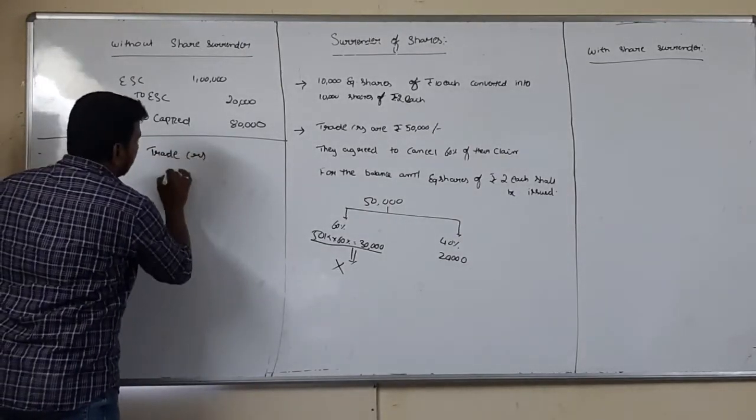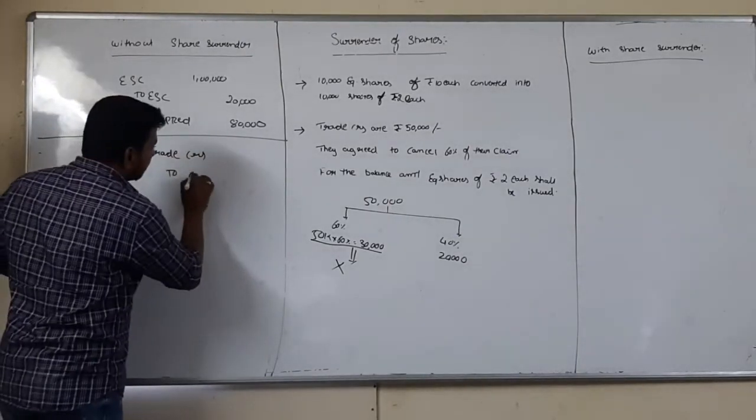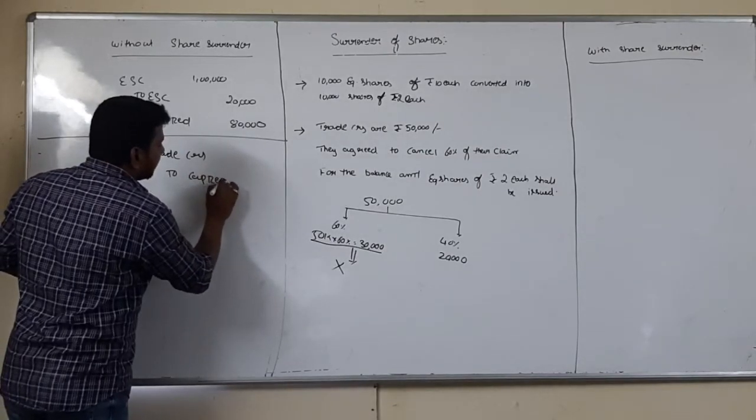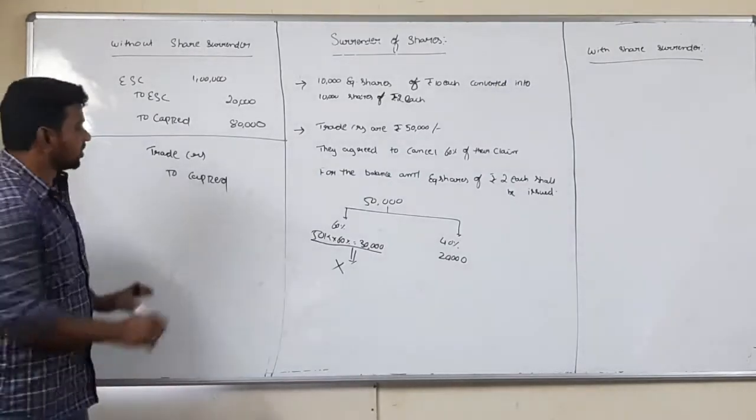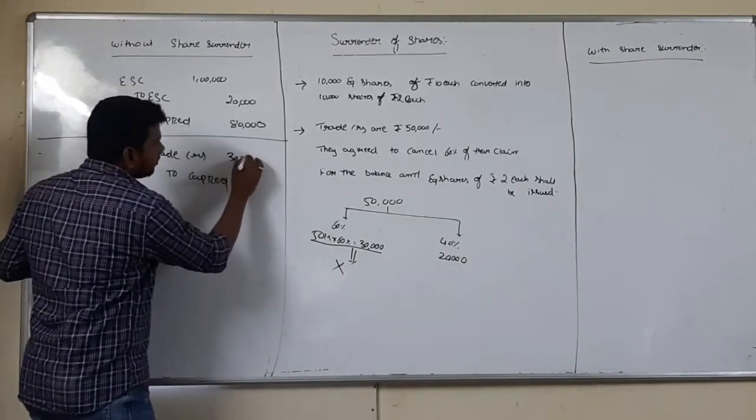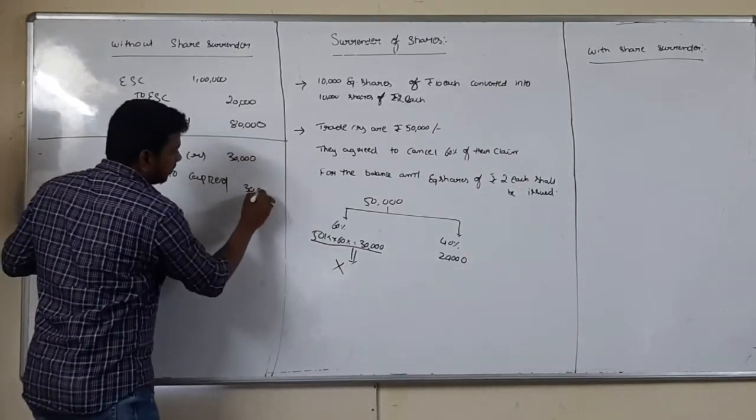Trade creditors account debit to capital reduction. My liability is getting reduced, right? So it is a profit to me. Profit means transfer to reconstruction. How much? 30,000.